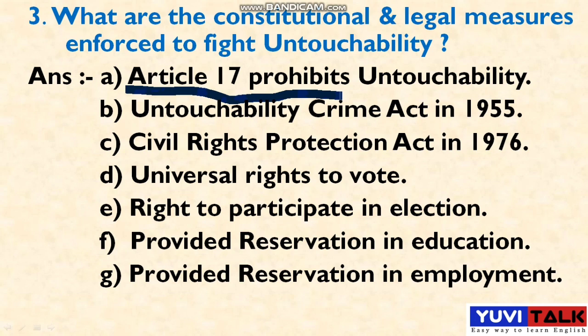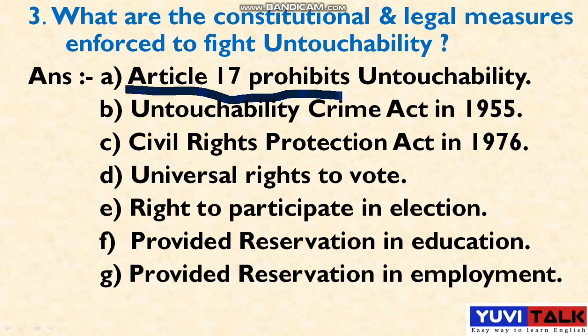Next, the Untouchability Crime Act in 1955. In 1955, the government brought the Untouchability Crime Act. And next is the Civil Rights Protection Act in 1976. They also brought the Civil Rights Protection Act in 1976. Next is the universal right to vote. The government brought the universal right to vote, so they also get voting rights. And next is the right to participate in election.